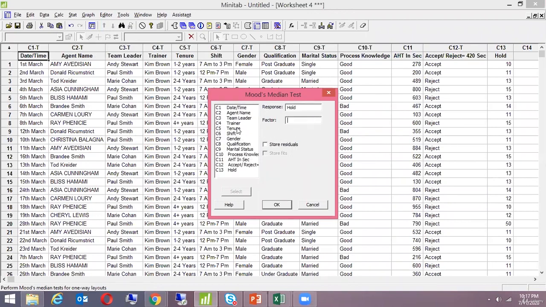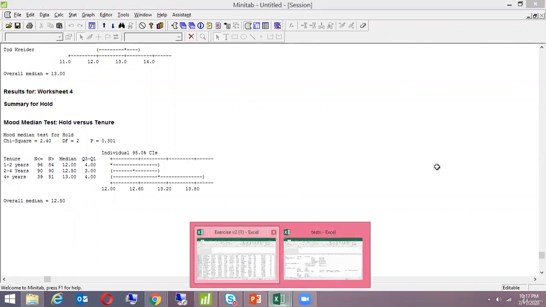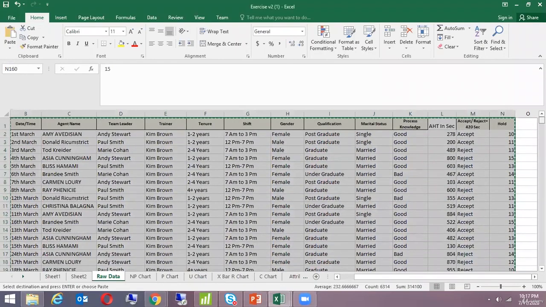We played with the tenure, right? Yeah, it was tenure. Right. Oh my God, it is still not significant. Probably I can show it to you tomorrow. I think it must be because even though we have put in a lot of new variables, it only takes the median. So even though you have put in a number of variables, it doesn't change the median. That is one reason also.